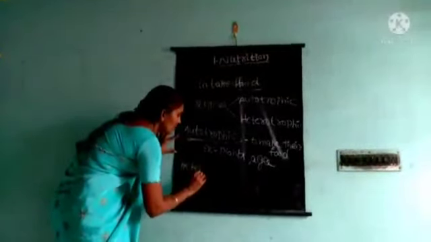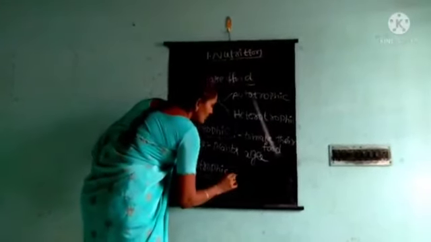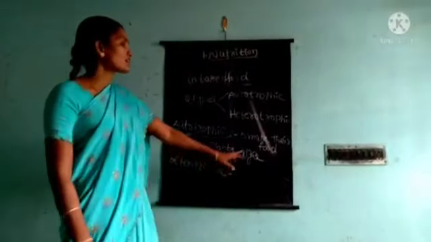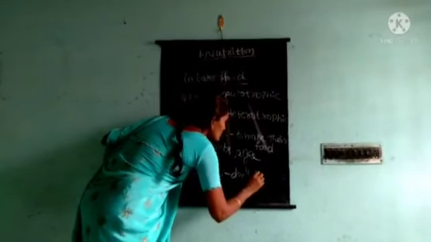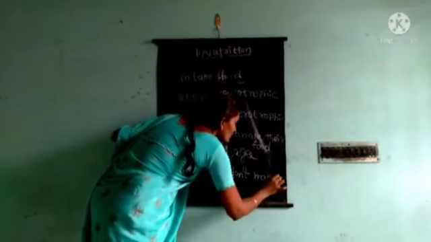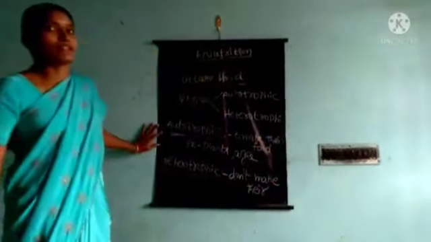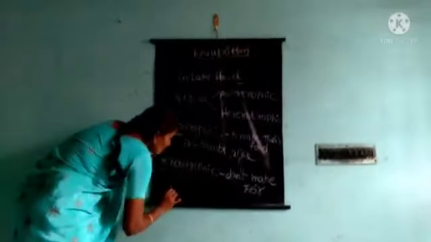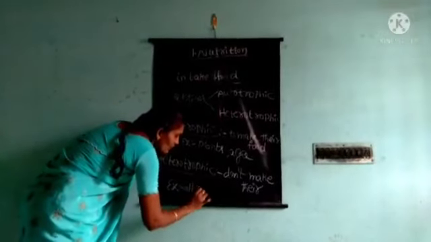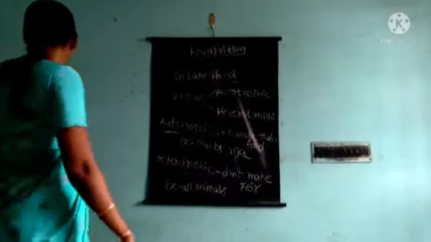Next one is heterotrophic nutrition. In this nutrition, the animals do not make their own food. So these animals depend on others for food. For example, all animals. Okay, children? Next,